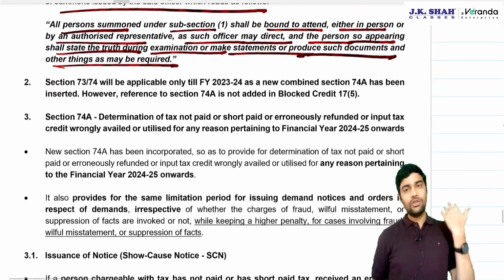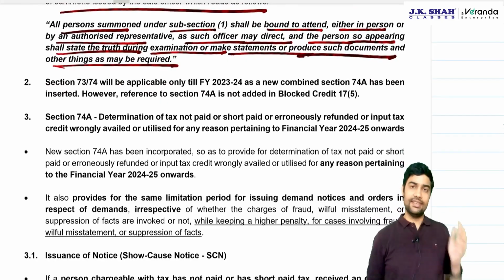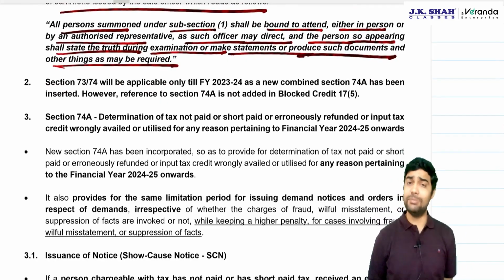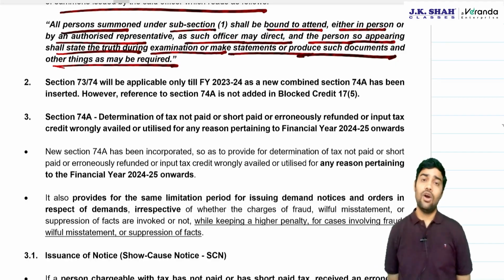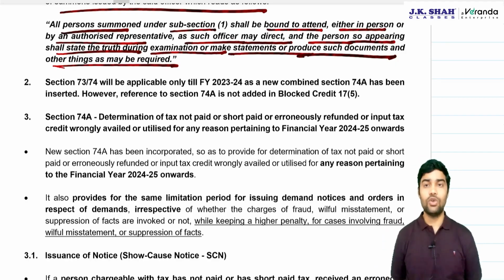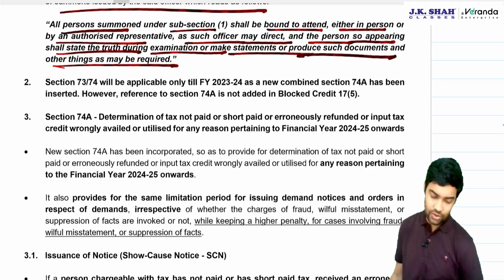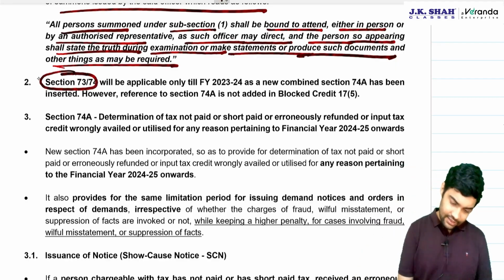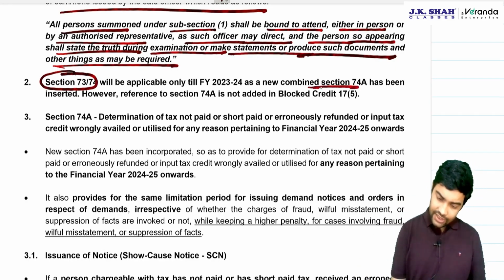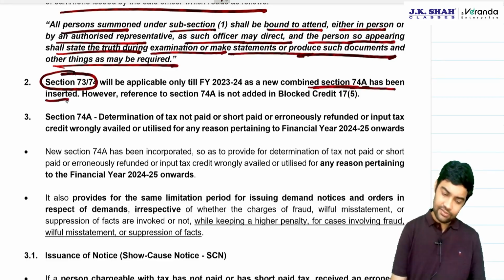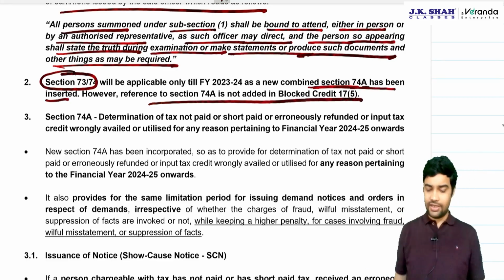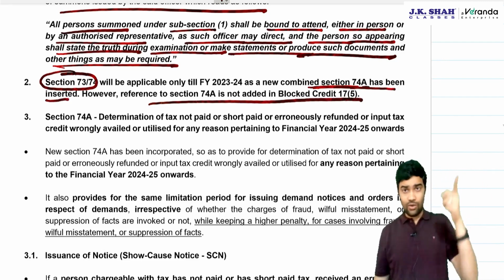Okay. Now, as I told you, 73, 74, there is a sunset clause. Financial year 23-24 will be the last year where the department will issue notices under 73 or 74. Wherever 73 and 74 are there, 74A has been added everywhere. It is not added only at one place, that is block credit.